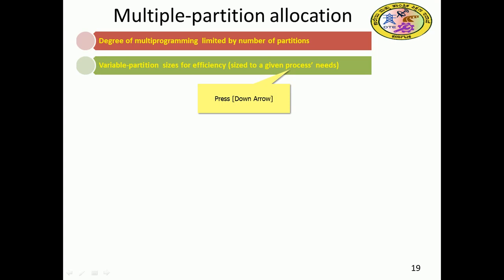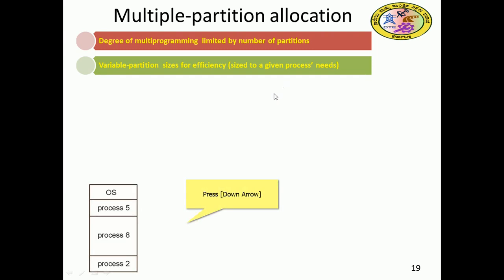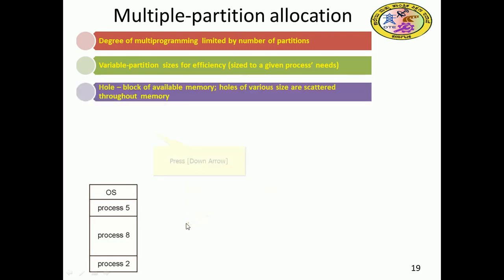So there is multiple partition allocation. The degree of multiprogramming is limited by the number of partitions. Variable partition sizes are used for efficiency, sized to a given process's needs. Here we have the OS and processes 5, 8 and 2, for example. Here the whole block is free space. Blocks of available memory, holes of various sizes, are scattered throughout memory. This happens during non-contiguous memory allocation.